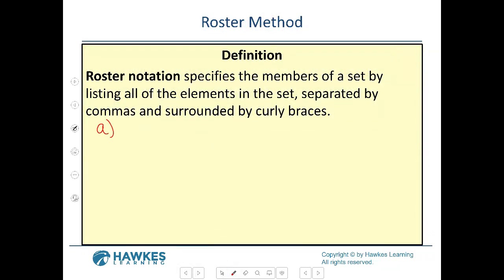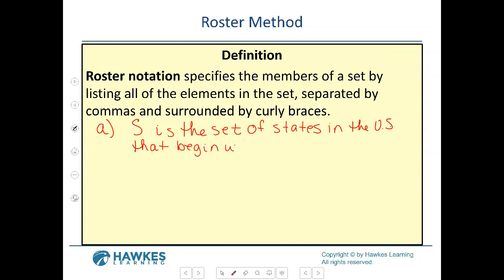So the first one is: S is the set of states in the US that begin with the letter M. Now if I want you to write that in roster notation, again, we're not doing math problems where we have to say 1 plus 2 and all that kind of stuff.